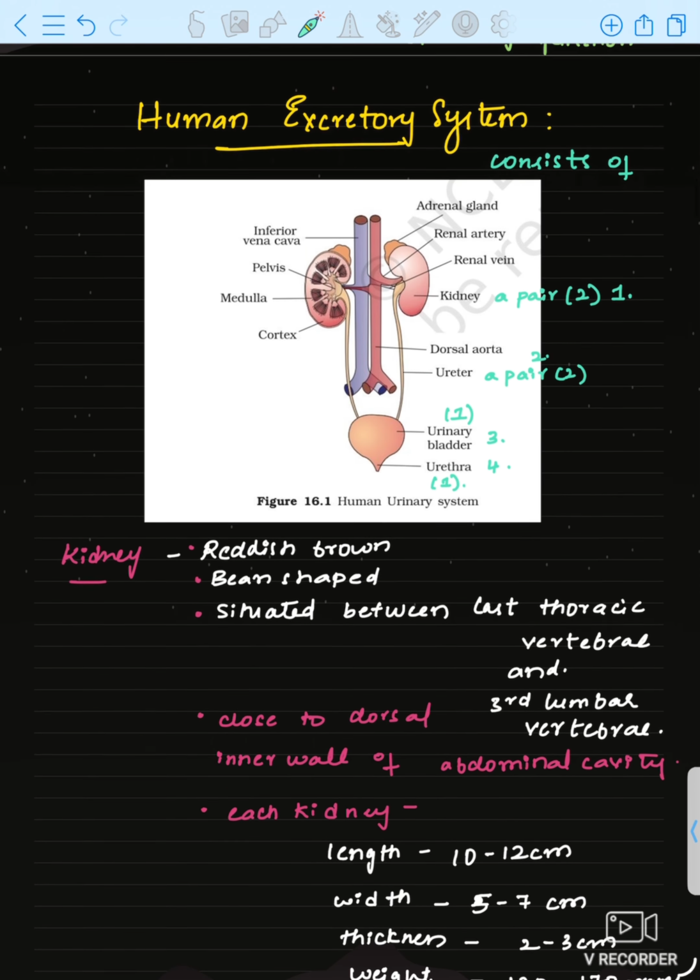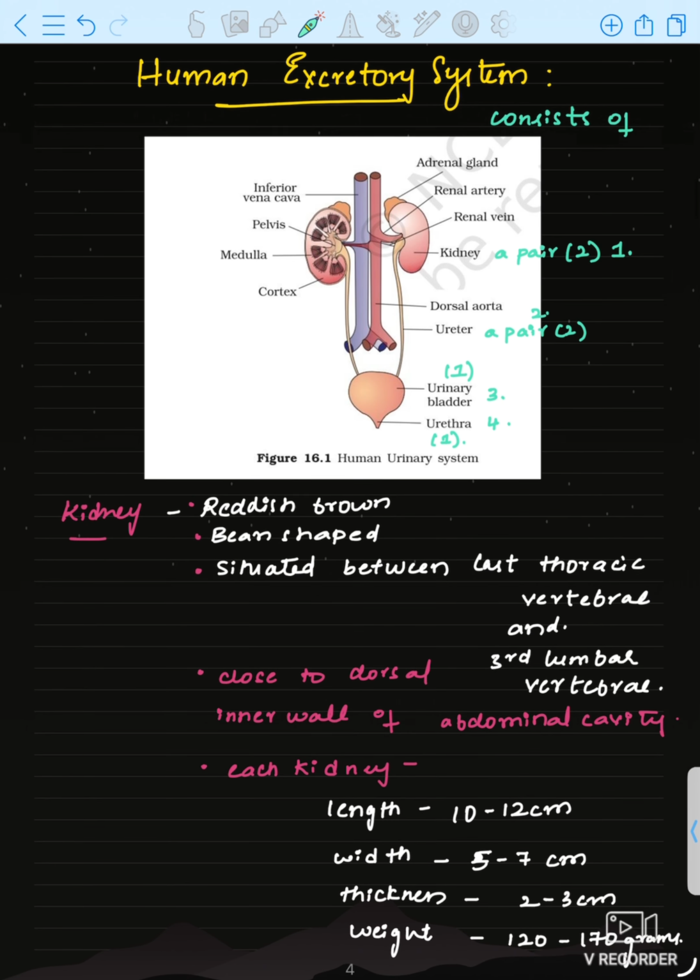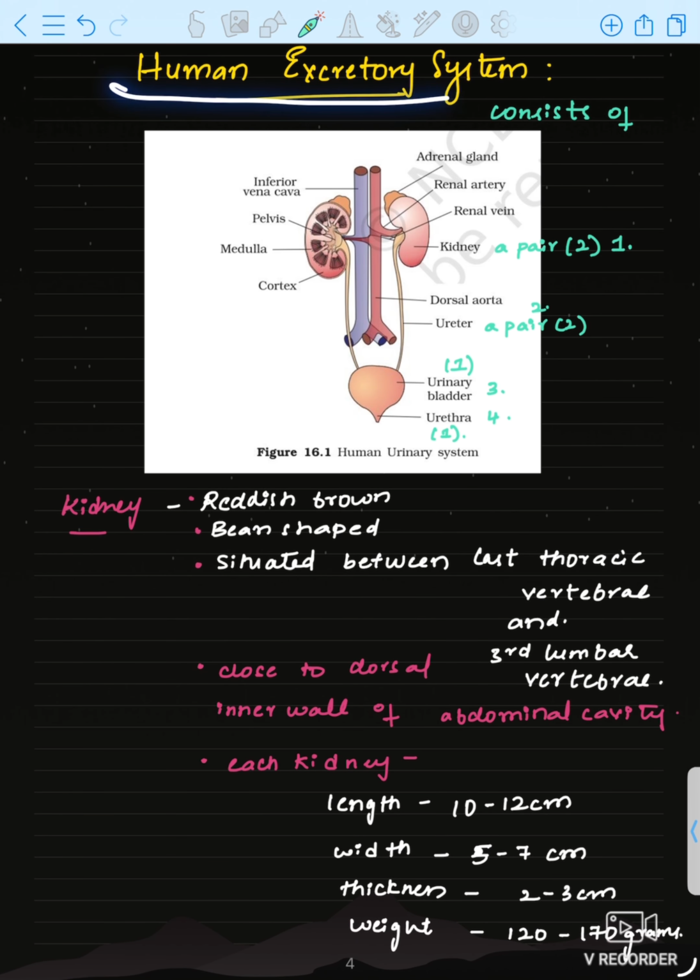Okay, let us now discuss the human excretory system. What is the human excretory system? The excretory system excretes the nitrogenous waste and other substances through the kidney, and this is the pathway. See what the excretory system contains: a pair of kidneys, 2 in number, and this kidney will lead to the ureter. Ureter is a tube. It is also a pair, 2 in number.